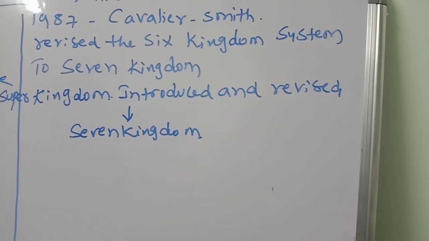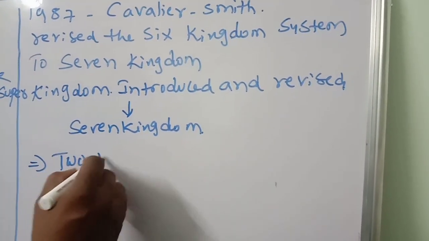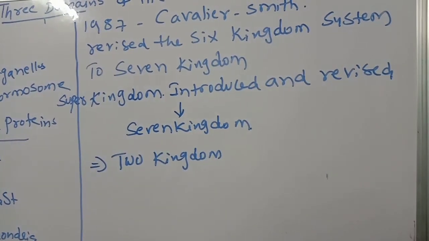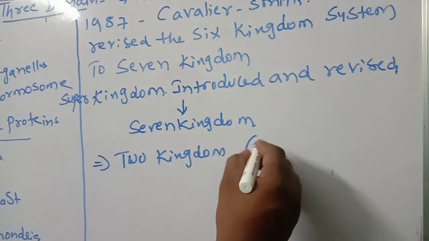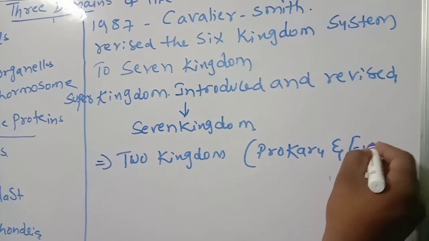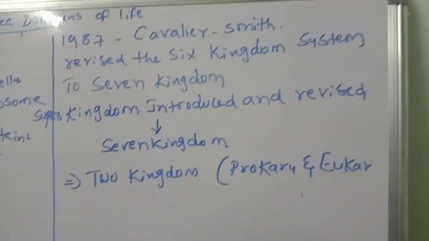So first one, what? Two kingdom concept. Okay, first one is the two kingdom concept. What are the two kingdoms? Prokaryotes and eukaryotes. Okay, next, what are those?